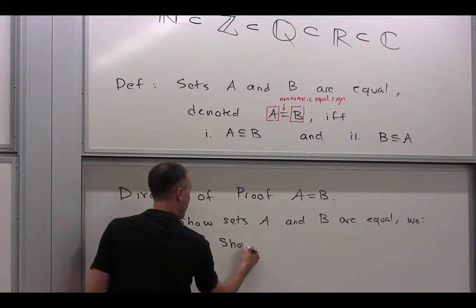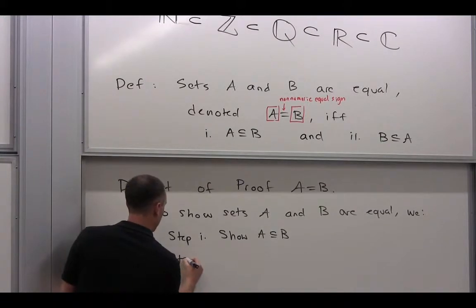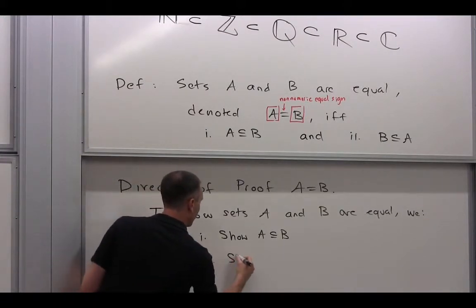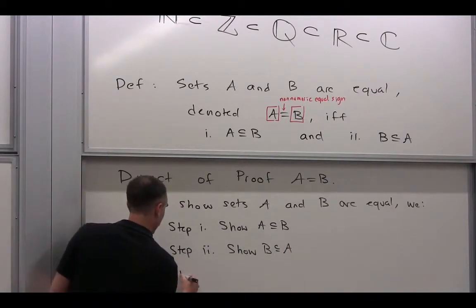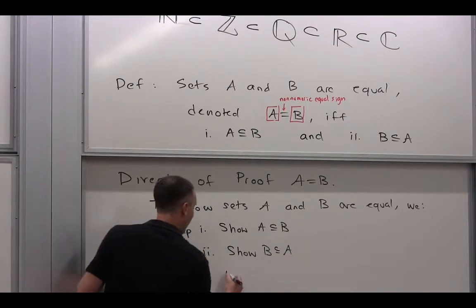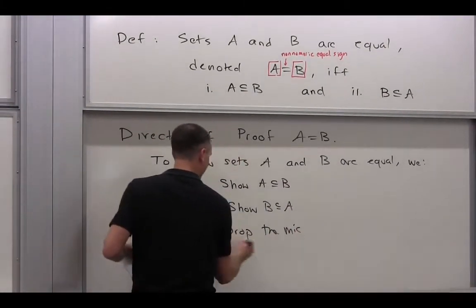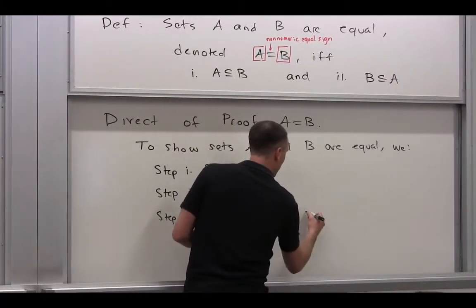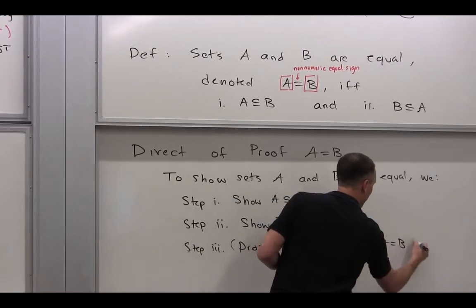Could you guess what step 1 is? Okay. Could you guess what step 2 is? Show B is a subset of A. Step 3. What's step 3? Yeah, drop the mic. All right, cool. Don't write that on your page, right? Conclude A = B by definition.